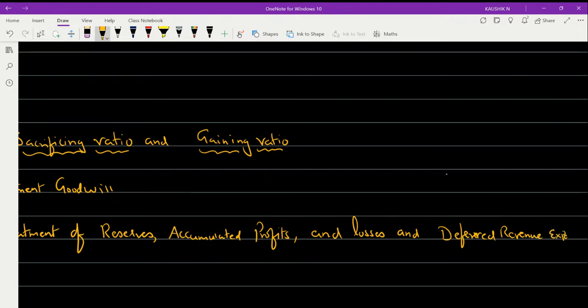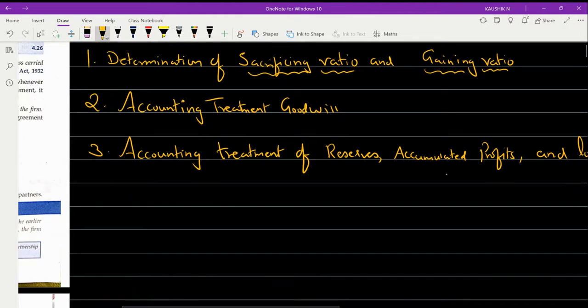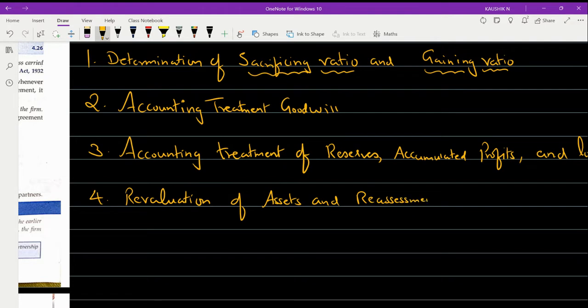Deferred revenue expenses. And followed by this, the fourth item which we will be learning in this concept is revaluation account preparation. Okay, so revaluation of assets and reassessment of liabilities.